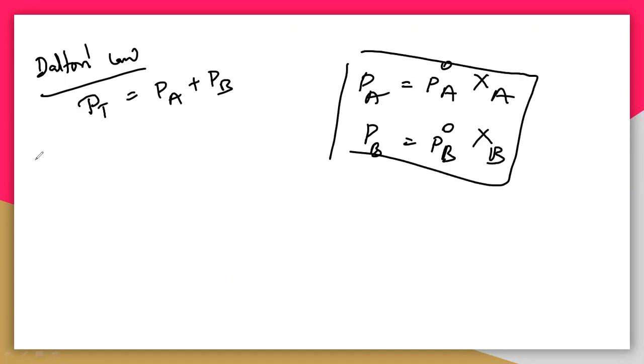So we substitute this into PT, that is PA plus PB. What will you get?